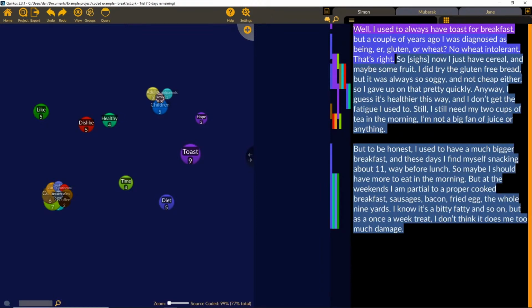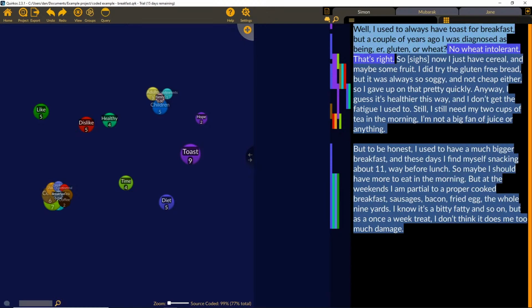In Quirkos, rather than dragging and dropping a piece of text onto a theme or a code, we drag and drop it directly onto the memo column. And that creates a little bit like a sticky post-it note, a little annotation which is attached to that section of text. This piece of text here, we can talk about it. And we can write for ourselves, this person doesn't sound very sure.